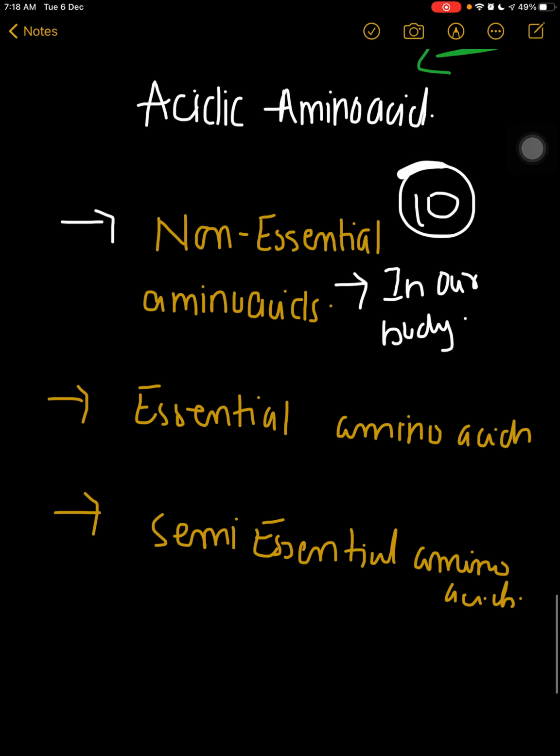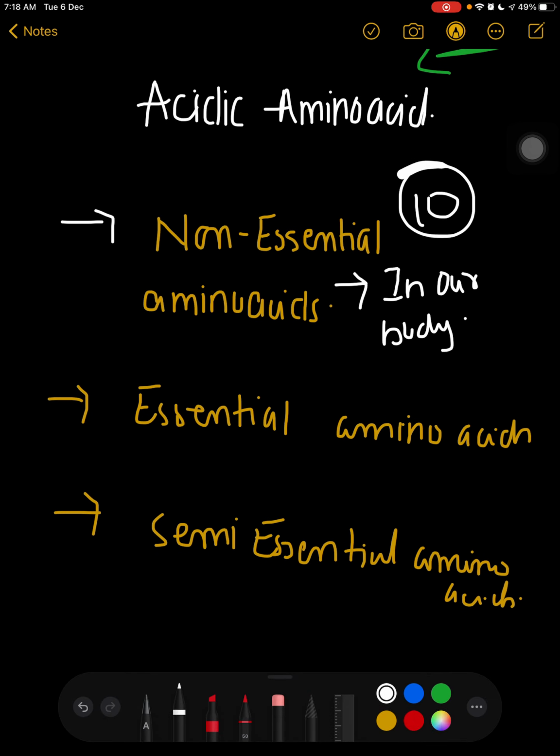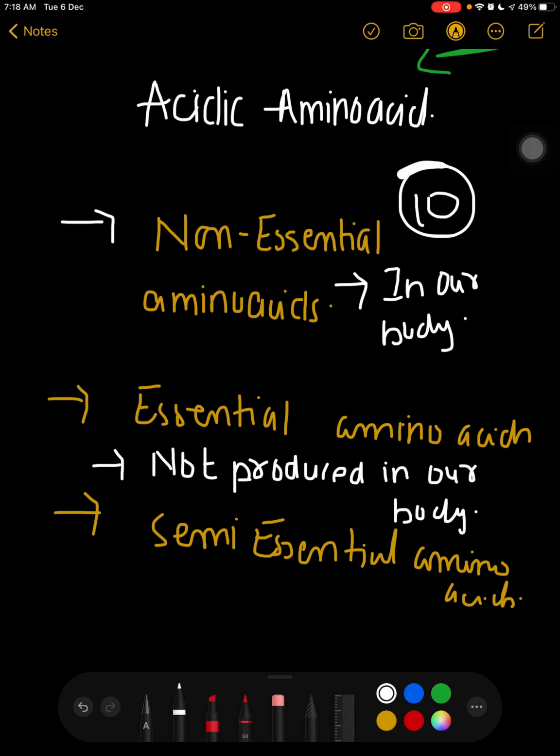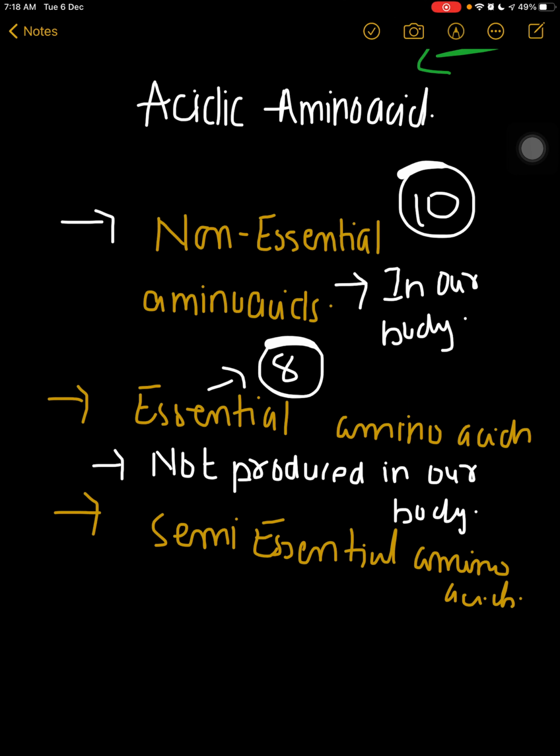Yeah, it's correct. Sorry, 10 are non-essential amino acids. Essential amino acids are not synthesized or produced in our body, and we need to acquire them from our diet because they are quite necessary, and we can't produce them in our body. That's why we need to have them from our diet. So these are known as essential amino acids. Basically they are 8 in number, right?